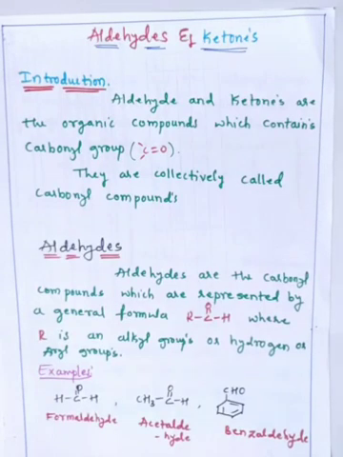Hello, in today's lecture we are going to discuss the chapter Aldehydes and Ketones. Basically, aldehydes and ketones are organic compounds. So the question here is what is meant by organic compounds. In chemistry we divide into inorganic chemistry and organic chemistry as well, the physical, industrial, like that.